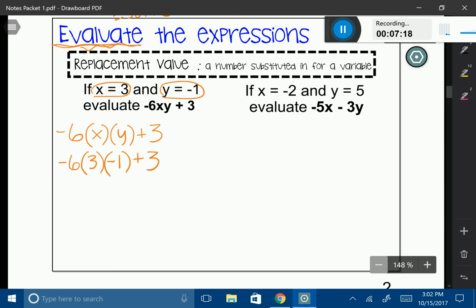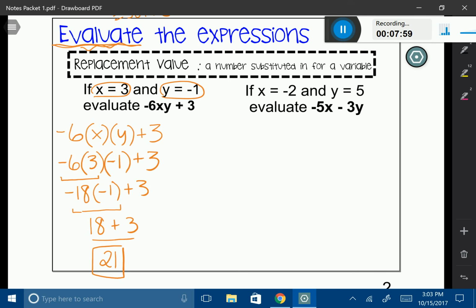In Unit 1, we talked about integers and all the operations with integers. So here, we're going to be doing some multiplication, in a couple of steps. I'm first going to take negative 6 times 3, which is negative 18, and bring down everything I have not used yet. Continuing my order of operations, negative 18 times negative 1 is 18. Bring down my positive 3. And my last step is 18 plus 3, which gives me 21. So this expression evaluates to 21 given those two replacement values.